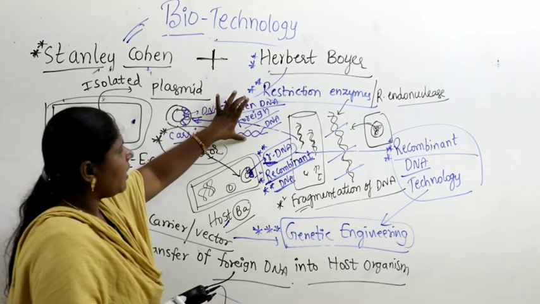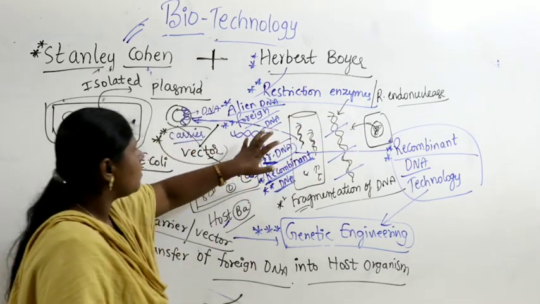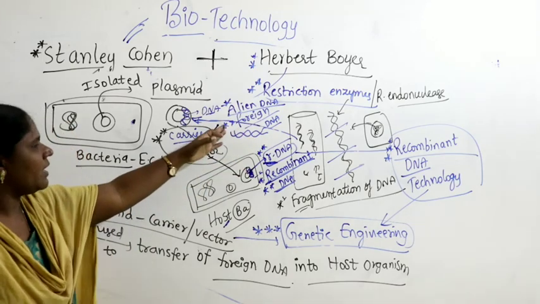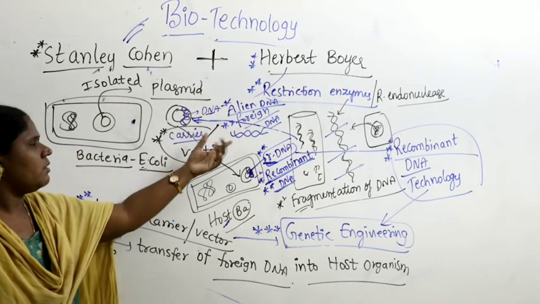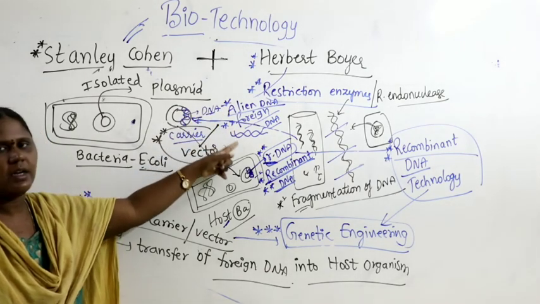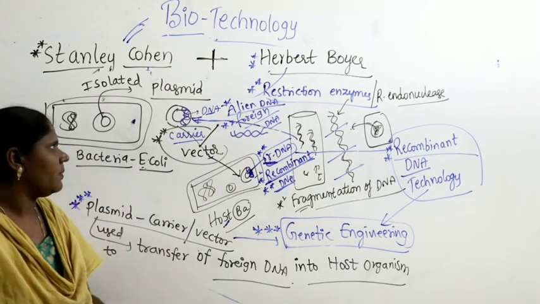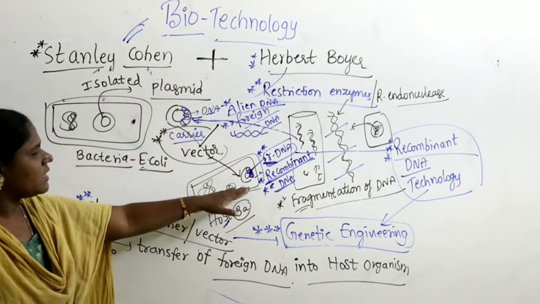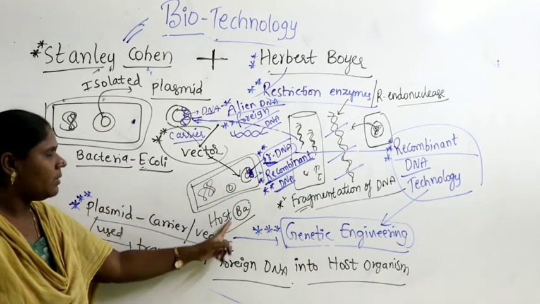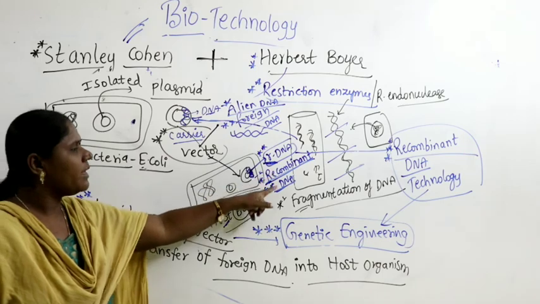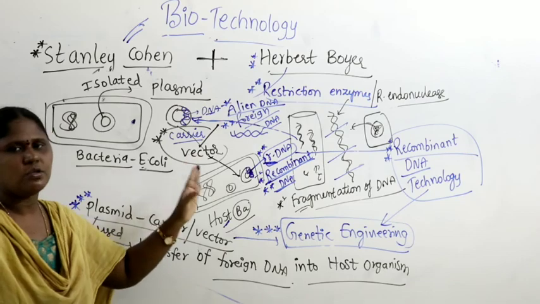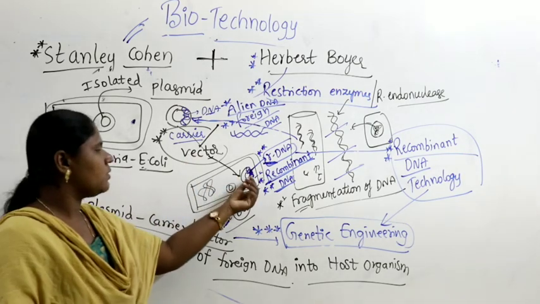Once the foreign DNA fragment is collected from some other organism, it is called foreign DNA or alien DNA. This DNA is new and entirely different from the host. So, when a fragment is added to the plasmid, it is called alien DNA or foreign DNA, meaning it is totally a different organism's DNA. But after the plasmid enters the host and this DNA combines with the genetic material of the host organism, it is called recombinant DNA, because it recombines with the genetic material of the host organism and expresses its own characteristics.